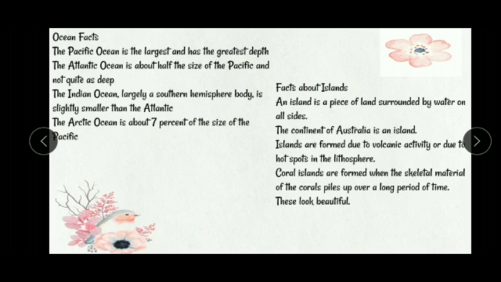Facts about islands. An island is a piece of land surrounded by water on all sides. The continent of Australia is an island. Islands are formed due to volcanic activity or due to hot spots in the lithosphere. Coral islands are formed when the skeletal material of the coral piles up over a long period of time. These look beautiful.